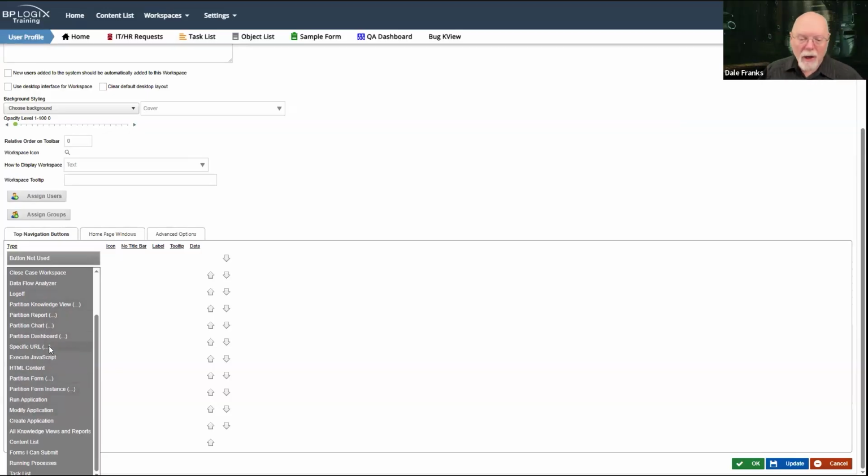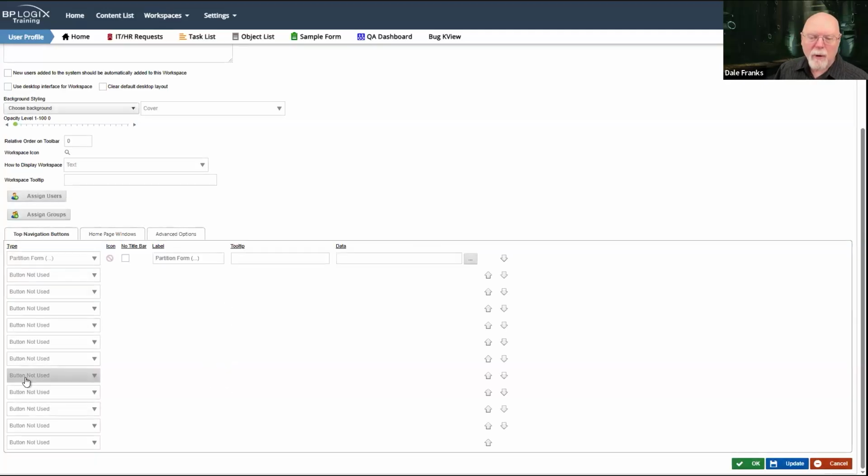I'm going to either show a knowledge view, a report, a chart, or a form, and I want it to be able to open up from that workspace. Almost always it's forms or knowledge views that you're going to configure for navigation buttons. They both work very similarly. Also reports. There's a not inconsiderable number of reports. But let's say I just wanted to have people open up a form. I would just pick partition form.